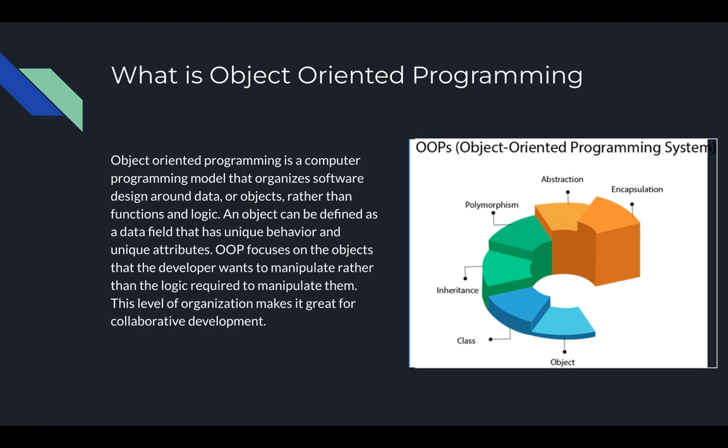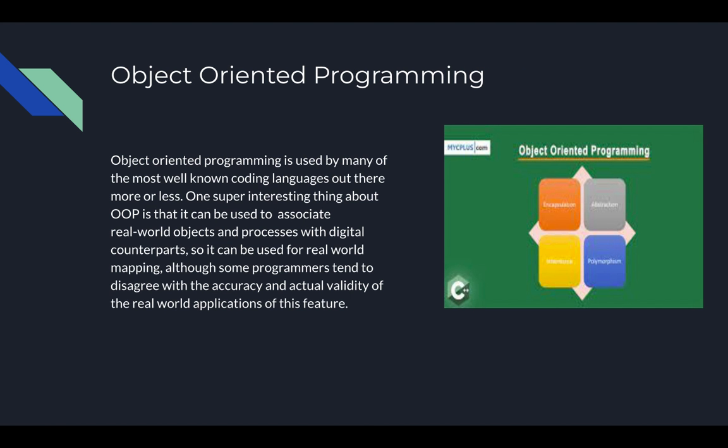So then what is object-oriented programming? Object-oriented programming is a computer programming model that organizes software design around data or objects rather than functions and logic. An object can be defined as a data field that has unique behavior and unique attributes. Object-oriented programming, or OOP, focuses on the objects that the developer wants to manipulate rather than the logic required to manipulate them. This level of organization makes it great for collaborative development.